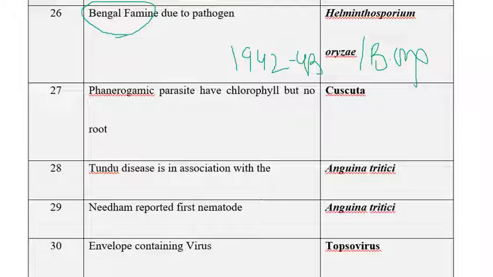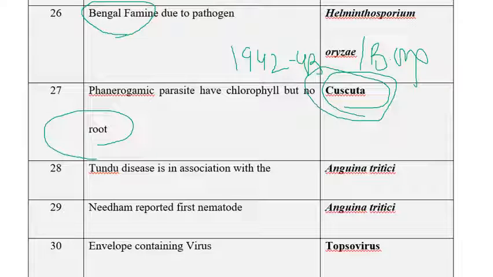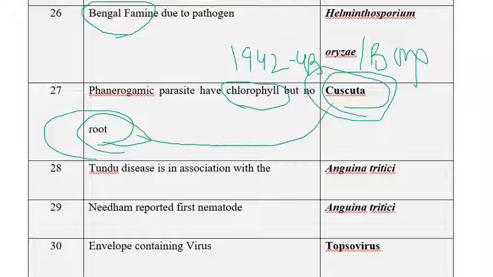The next one is phanerogamic parasite having chlorophyll but no roots. Among the given options, Cuscuta is the right one, because it has chlorophyll, that's why it produces a green color, sometimes yellow in color. Color variations we can observe, but it doesn't have any roots. Instead of roots, it consists of root caps.